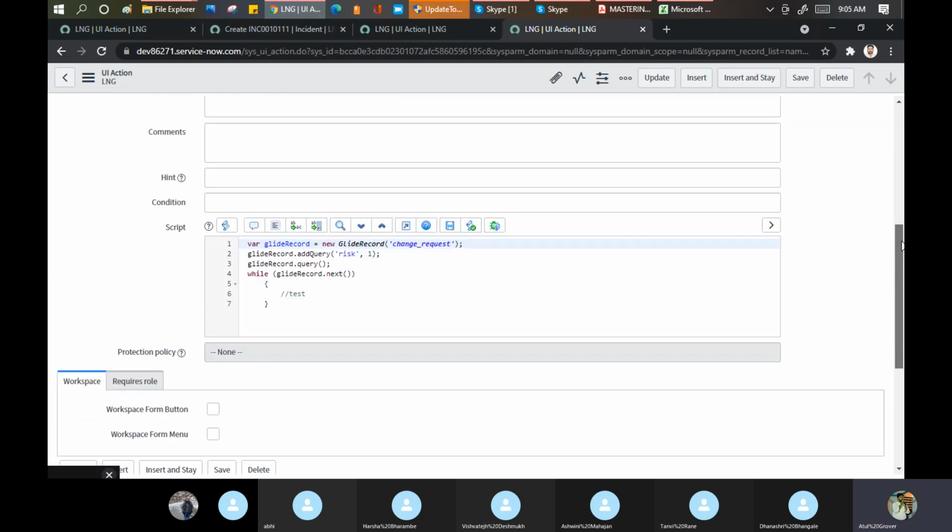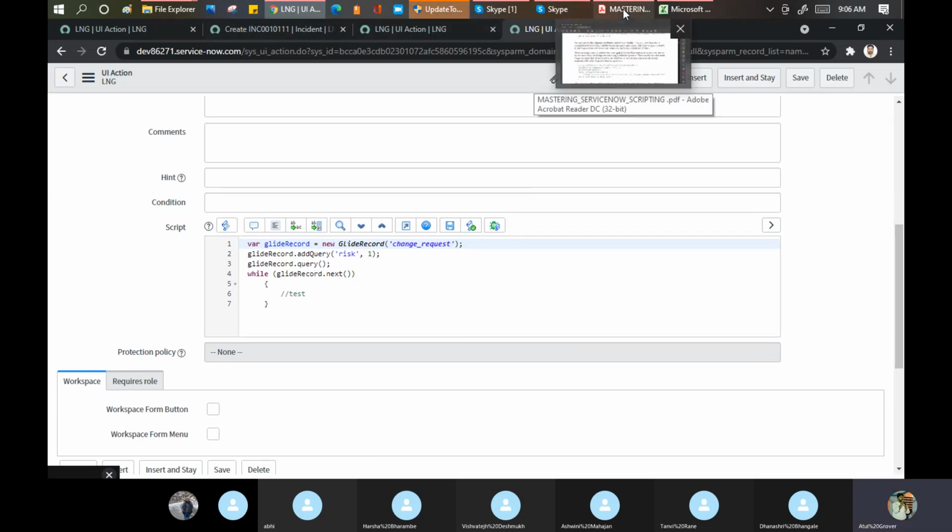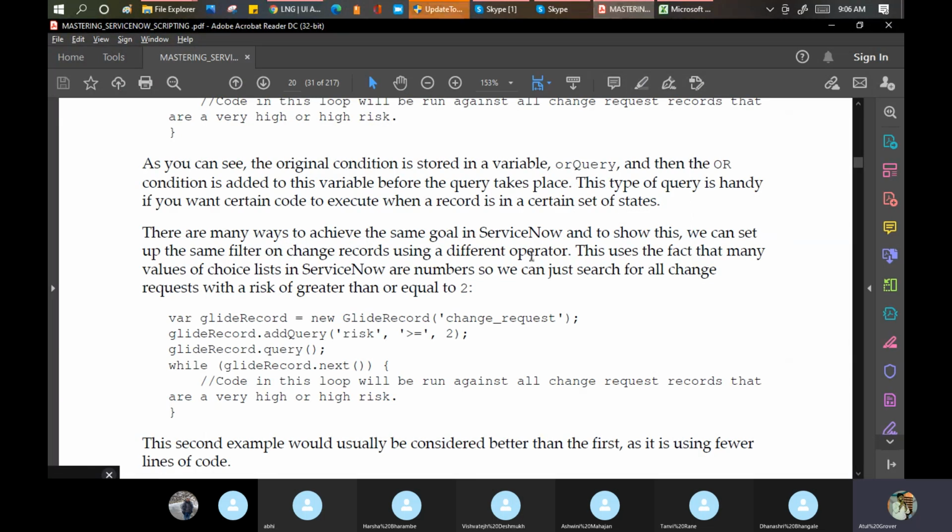But what I want to tell you is how to write the code here, because the one thing which I assume is we are writing this code in the wrong place. We are writing it in the UI action. This is not the right place for that, I guess. We have to write it somewhere else, and basically these are client scripts. So we are doing something wrong, but my intention is to tell you how to write code. You should know this thing. Okay, clear till this point? Any doubt, any question?